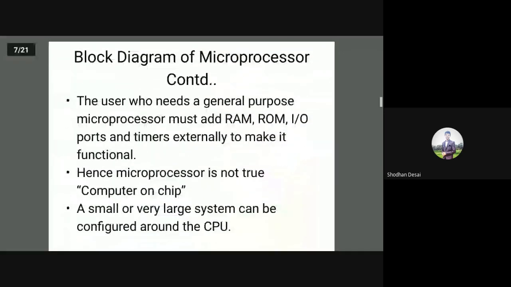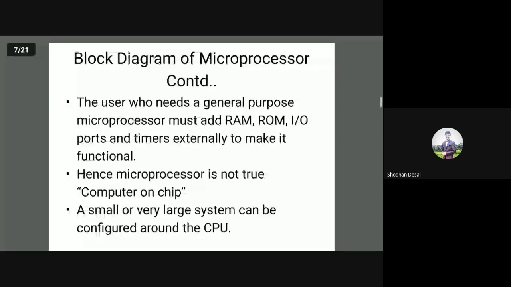The user who needs a general purpose microprocessor must add RAM, ROM, IO ports, and timers externally to make it functional.